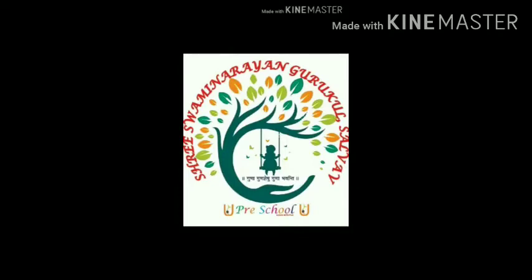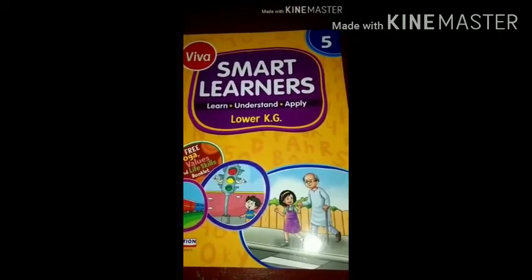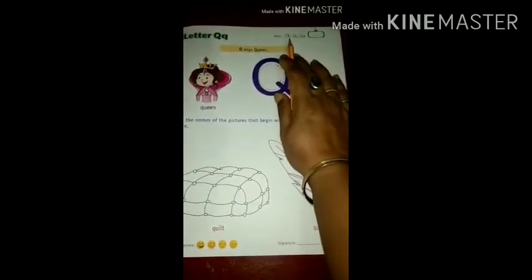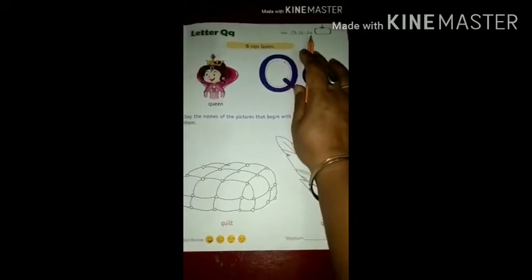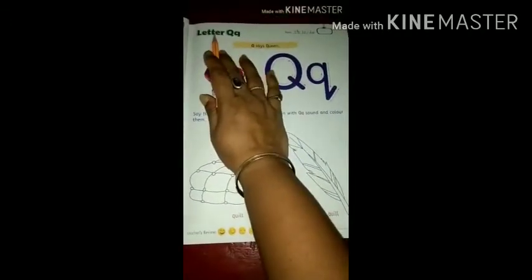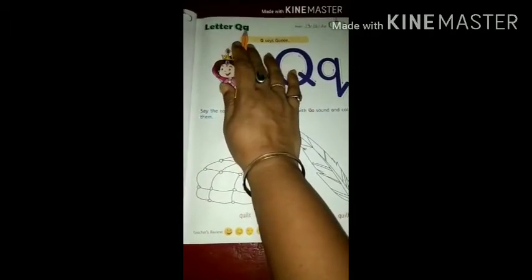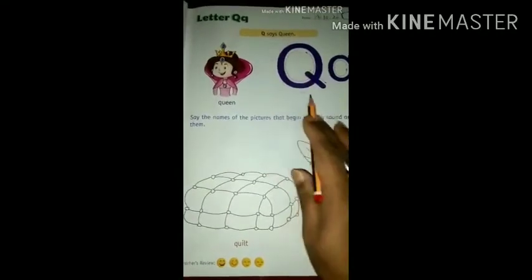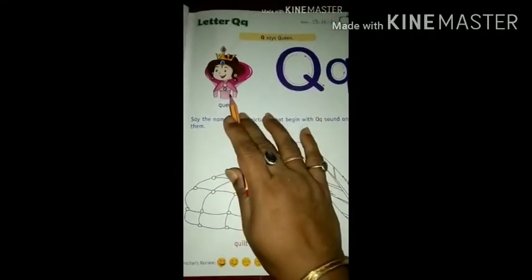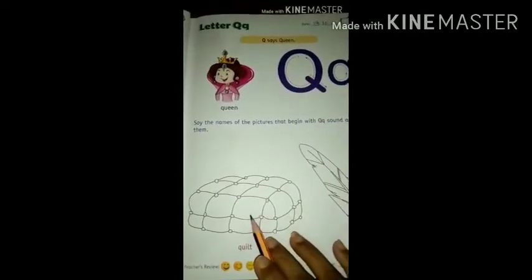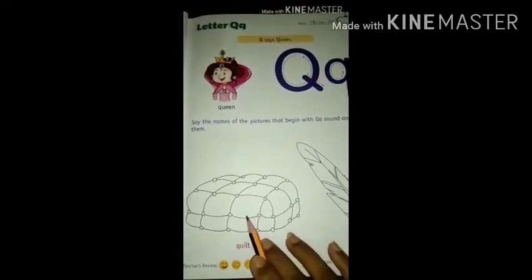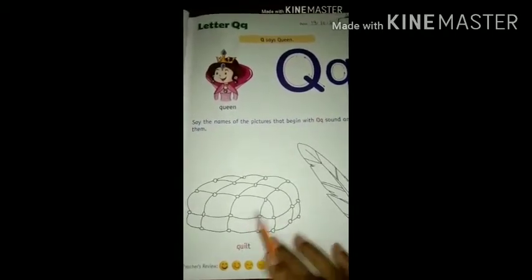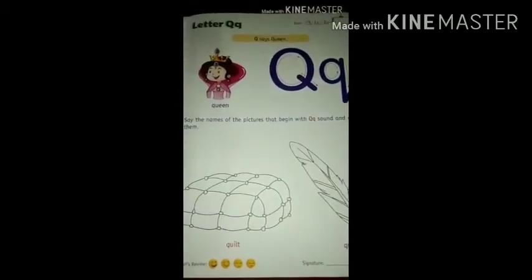Hey kids, in book number 5, on page number 7. Write down the date first. It is 19th October 20, right? Now today we will learn letter Q, capital and small Q. See, Q says queen. Q for queen. Q for quilt. Now this quilt we use to keep ourselves warm. Okay? Q for quill.